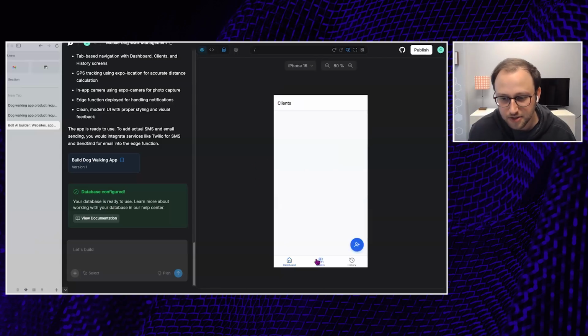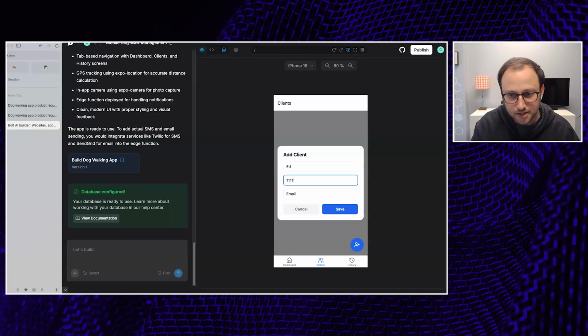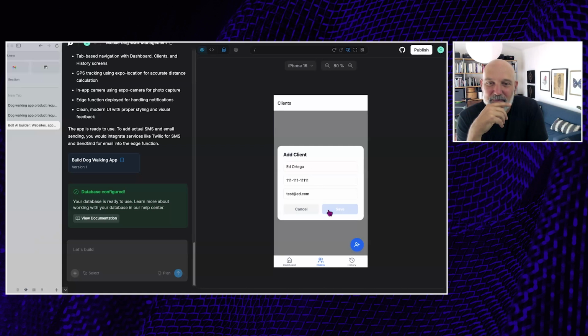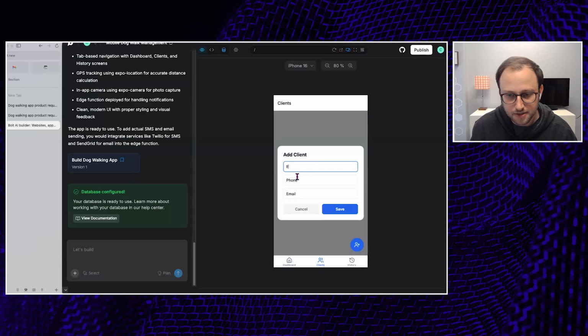So let's go add some of our clients here. All right, so we got a blank screen here when there's no clients. That's not super awesome, but we're going to get the functionality working. Okay, let's take Ed. We're going to put in a fake phone number here, and we're going to put test@ed.com. And let's see what happens here. Okay, save. Let's see, is it going to add a client? 111, 111, 111, 1. Maybe it needs that. Too many buttons. Let's give it a refresh. Let's add another one. Let's try it again.